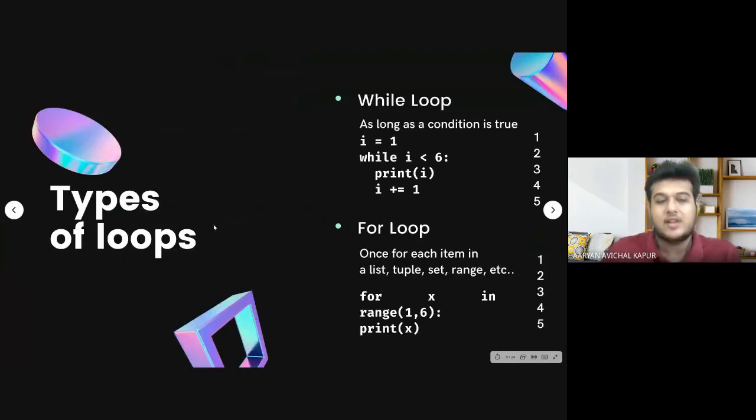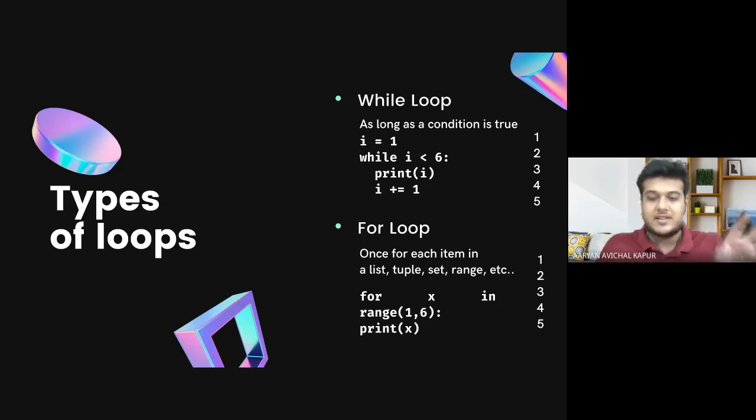There are two types of loops that we primarily use in Python. One is a while loop, the other is a for loop, right? So a while loop means that this code will execute as long as that condition is true. Till the time that particular condition is true, this will continue to execute.